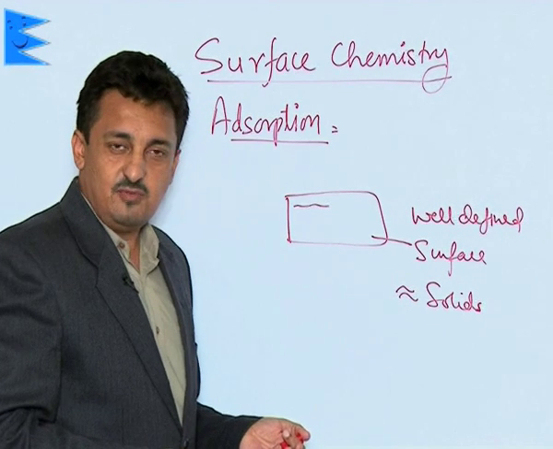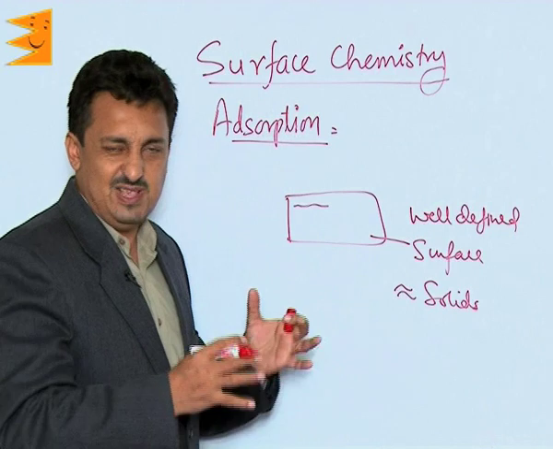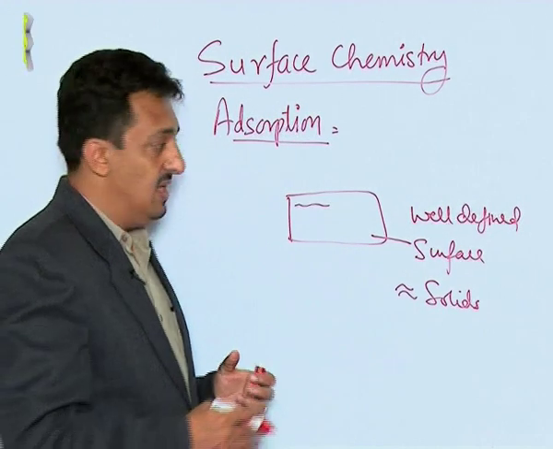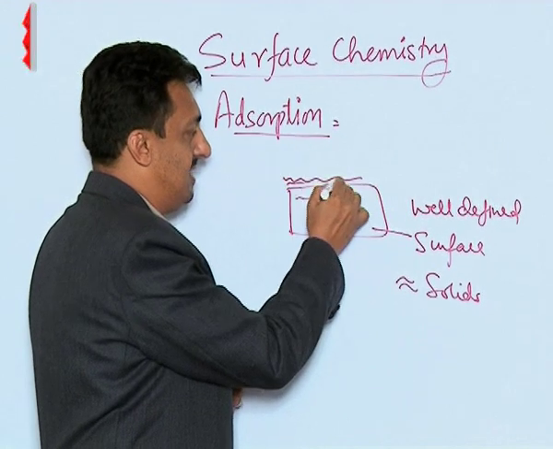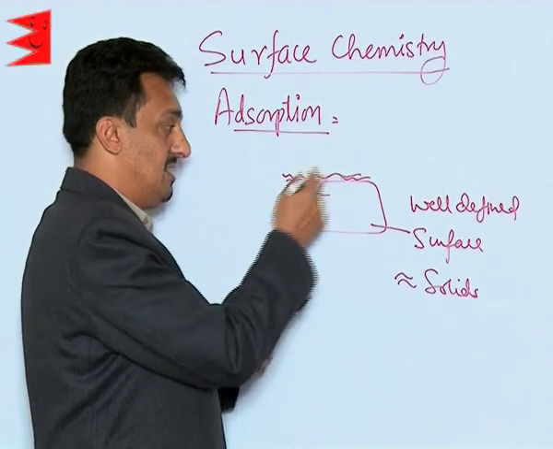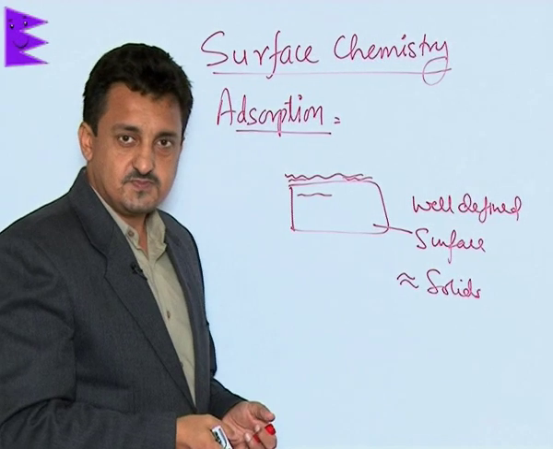Gases don't have any well-defined surface. So solids are the ones which specifically are the best adsorbers. And the other substances which they attract and retain on this surface can be solids or liquids or gases.